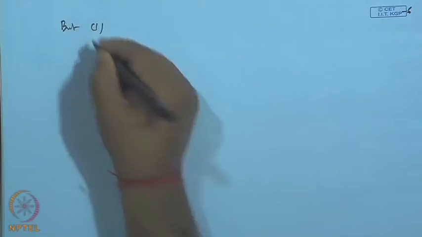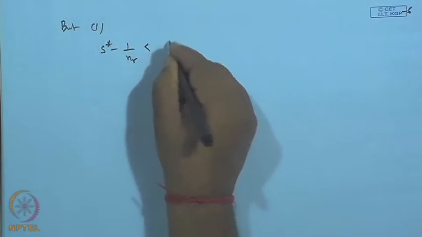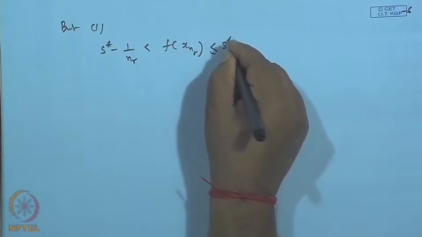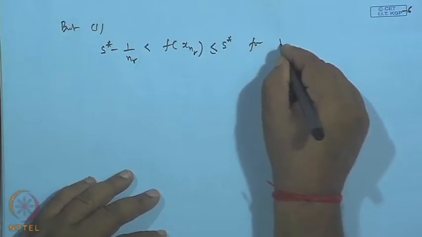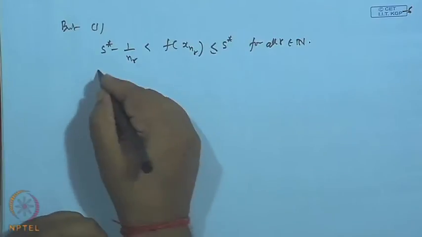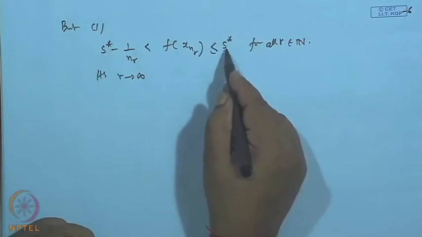From the first, what we get is S star minus 1 by n r is less than f of x n r, which is less than or equal to S star, is it not? So, this is true for all r belonging to N. Now, let r tend to infinity. So, this limit is S star, this is S star.